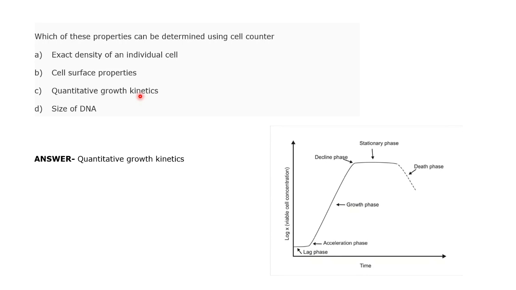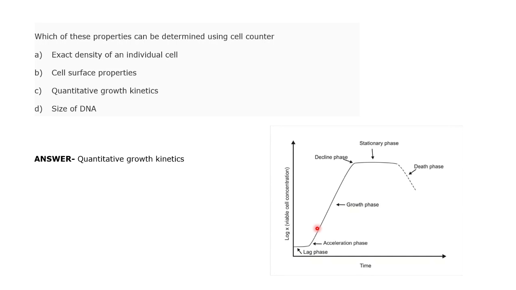There are also other cell counters which are automated in nature. So based on the concentration of cells, you can calculate the growth kinetics. You can see whether the cells are in lag phase. It uses optical density or electrical impedance or any other mechanism to calculate the concentration of cells. So if the OD is not changing, it might be in lag phase.